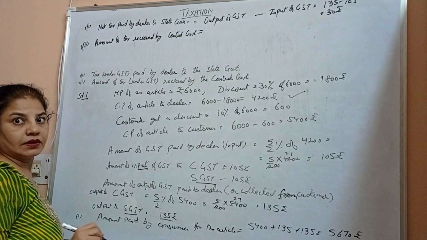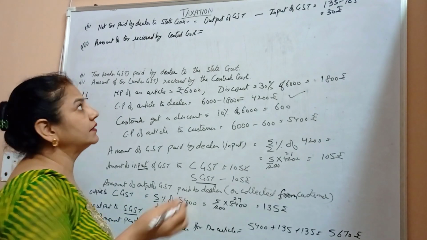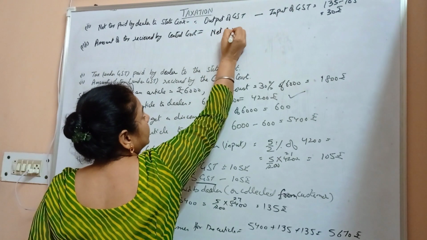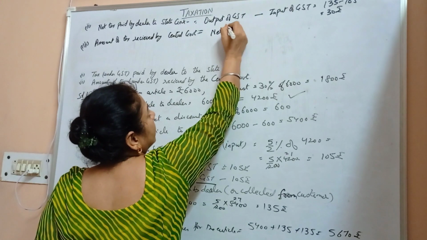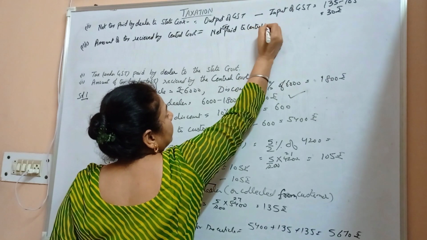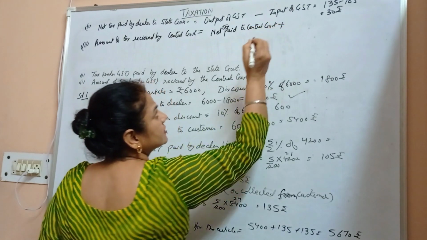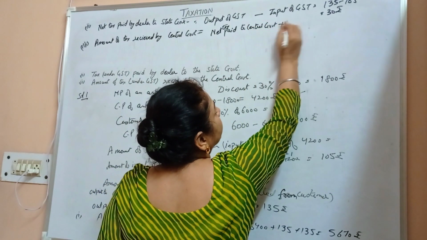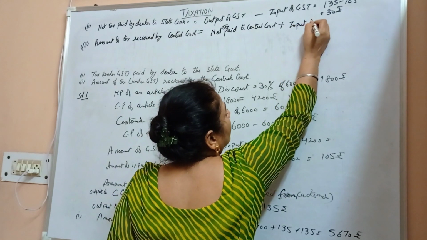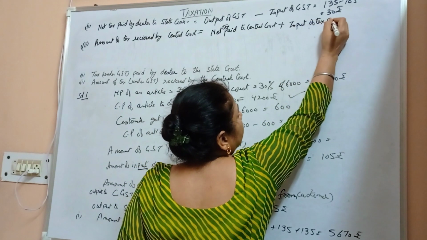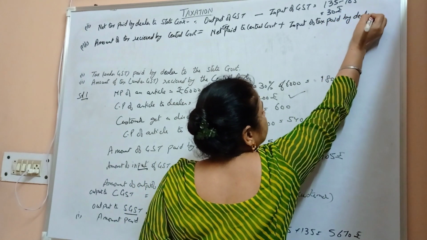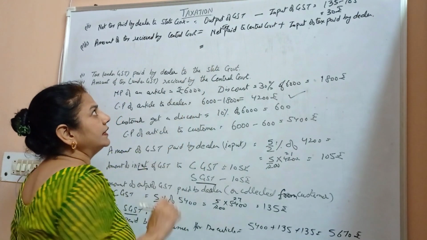This will be the net tax paid to the central government plus the input of tax paid by the dealer, which is equal to the net tax.